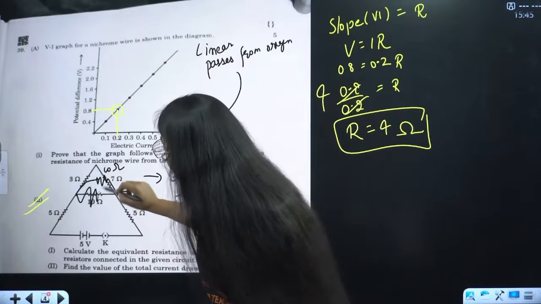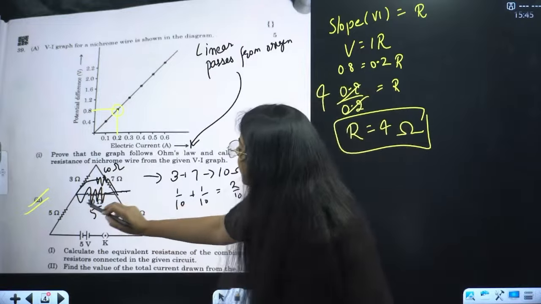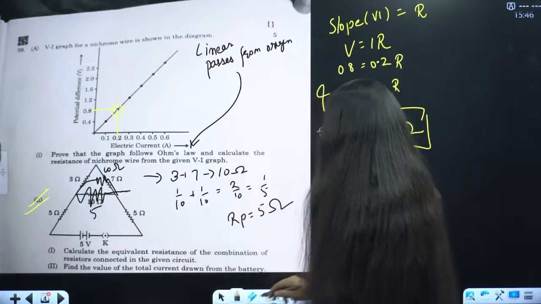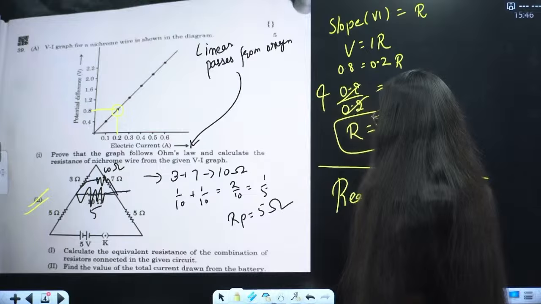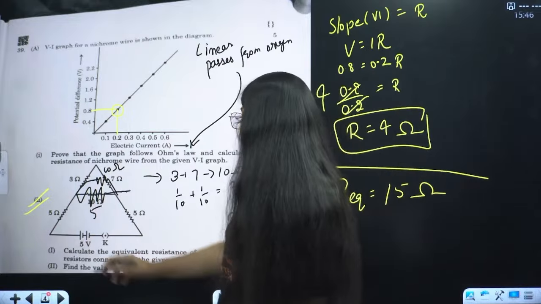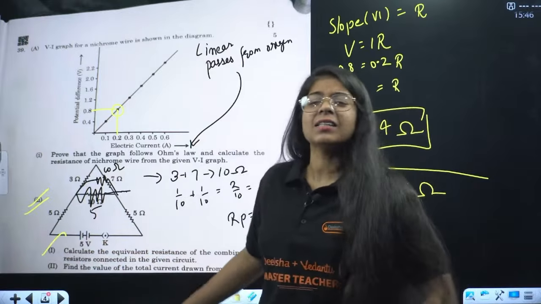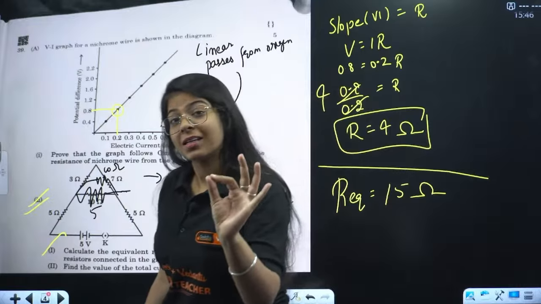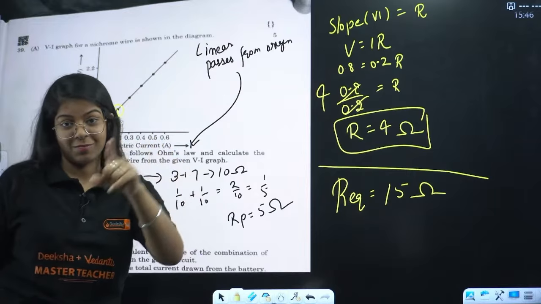Now 5 ohm is in series with 5 ohm. So total resistance is 5 plus 5 plus 5. Total resistance, my friend, R equivalent comes out to be 15 ohm. Everyone, so calculate the equivalent resistance of the combination connected in series. Very easy. CBSE cannot give more easy question about the combination of resistors in this case.